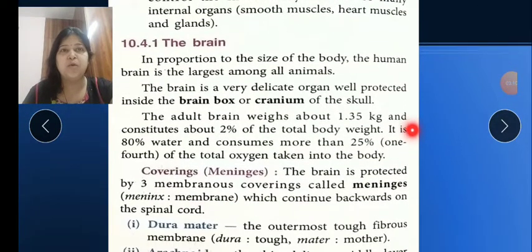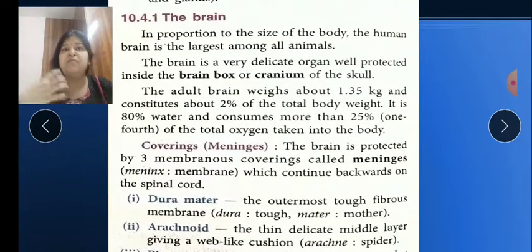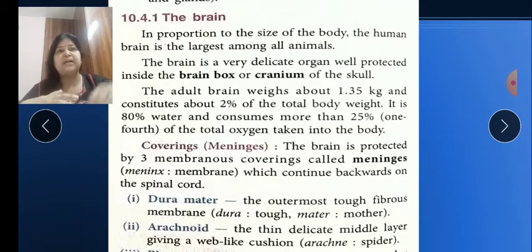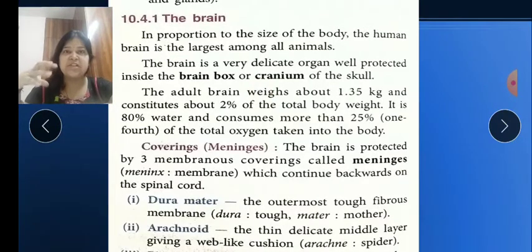Now the brain. Brain is a very delicate organ, and the brain consists of so many parts. It is protected by our skull. The skull has the brain box, which is also called the cranium. So the cranial cavity, or brain box of the skull, basically protects our delicate organ, which is the brain. The brain controls all the other organs of our body.